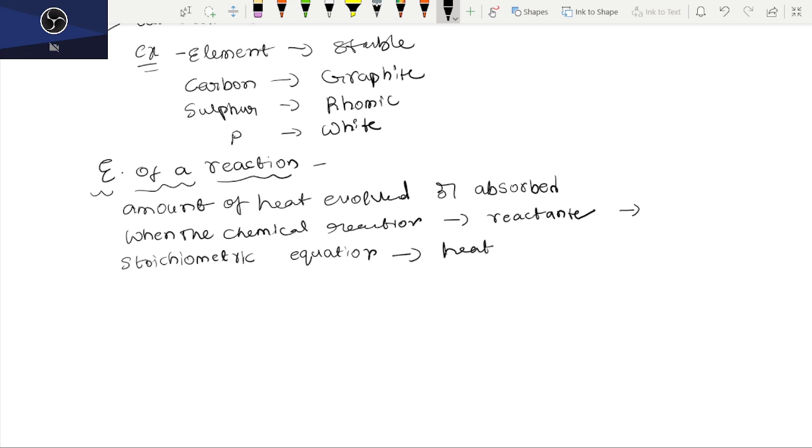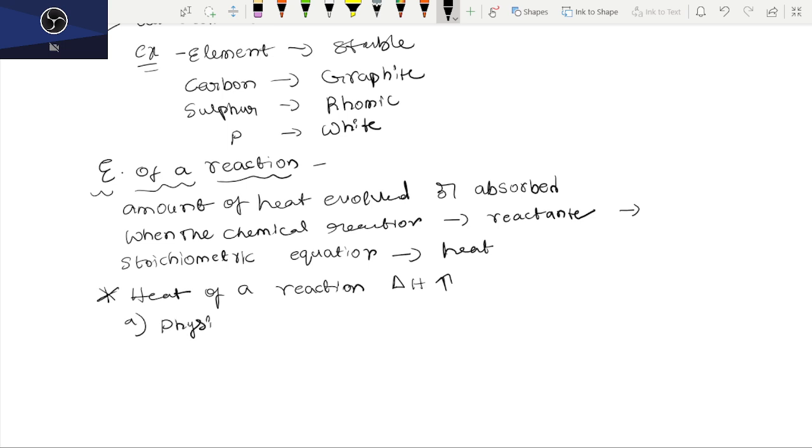The heat of a reaction, delta H, depends upon different properties. Very, very important: a direct question can be given in the NEET exam. The first dependency is the physical state of the reactants and products.